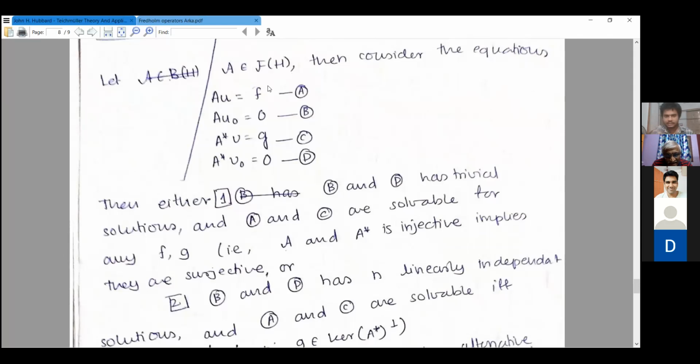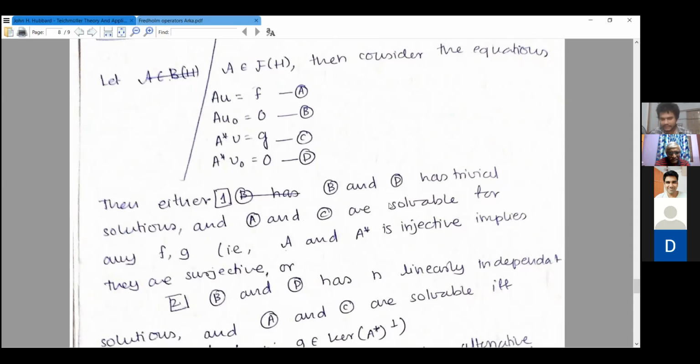For now it is just a Fredholm operator. I'm coming to differential operators in the end. So for now this is just assuming A is a Fredholm operator. Essentially I want to solve this equation Au equals f. If A is Fredholm, then two things can happen. If equations B and D have only trivial solutions, then you are guaranteed to solve A and C regardless of what F and G are.